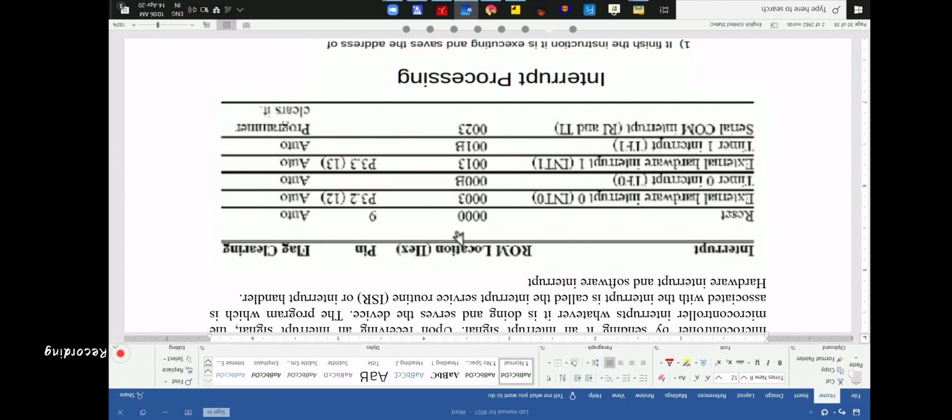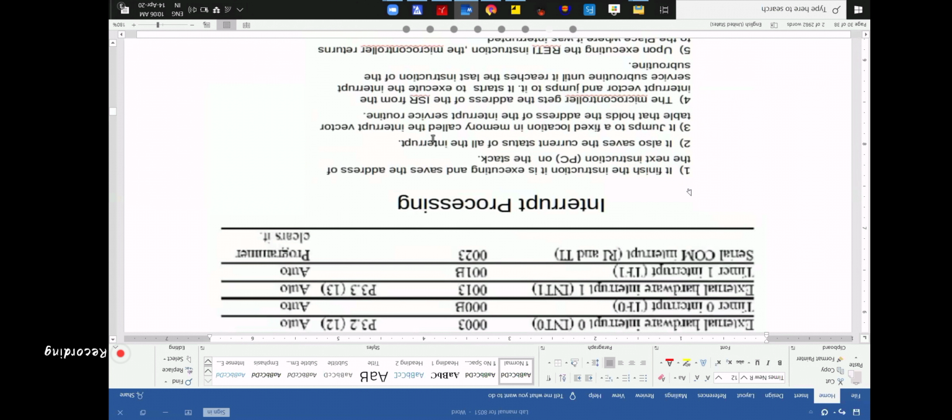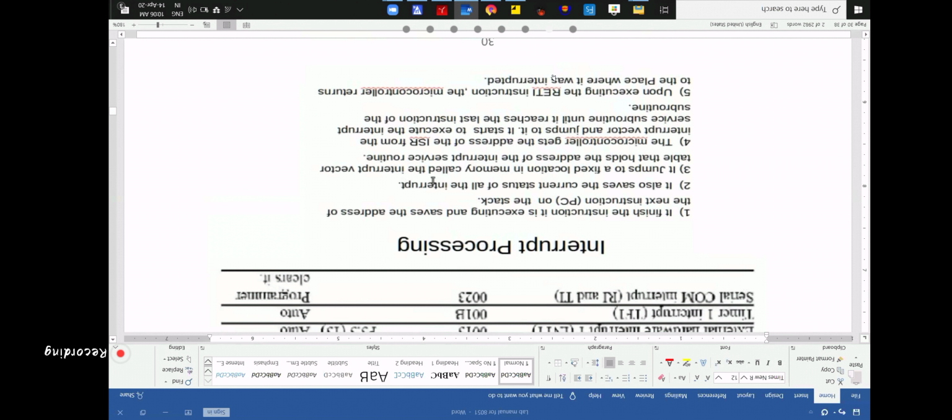That means reset has the higher priority. So how is this interrupt happening? See, this whole thing is called interrupt processing. I gave you this last time also. When you go to a new program, that means a subroutine, the earlier address will be saved in stack.